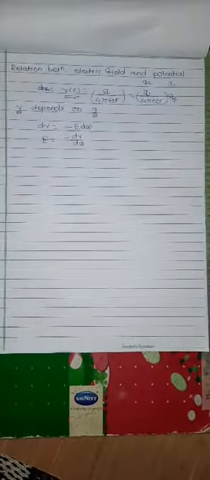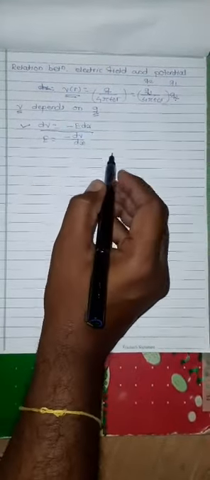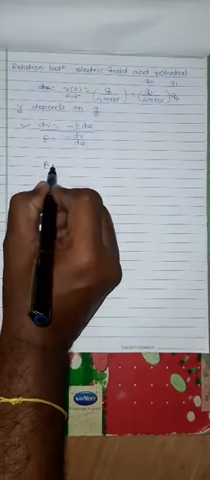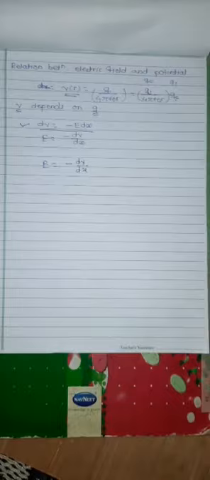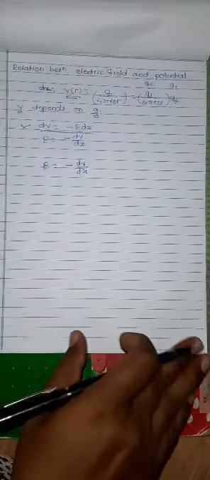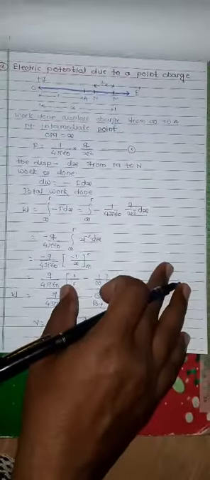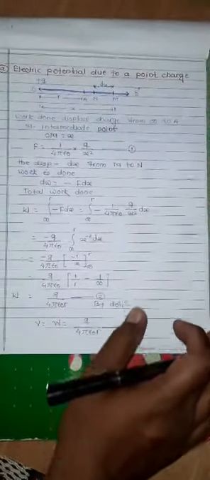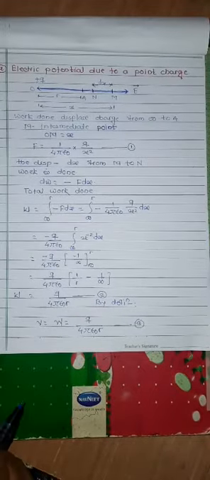Potential depends upon charge q, which means dV is equal to minus E into dx, where dx is the displacement. Then we have to calculate E is equal to minus dV upon dx. After that we have to discuss one more topic: the electric potential due to different points, and the electric potential due to a point charge.